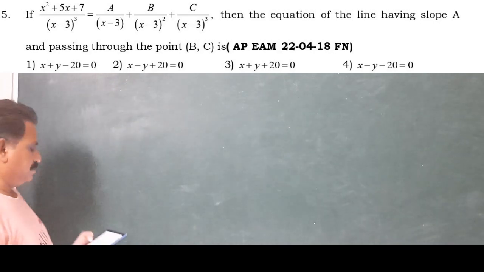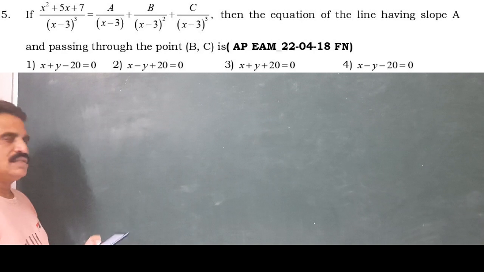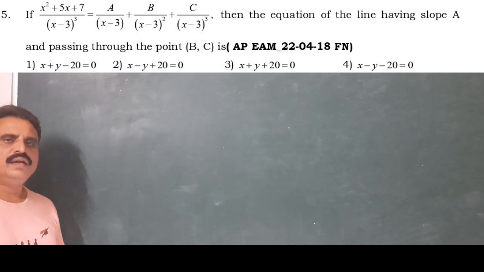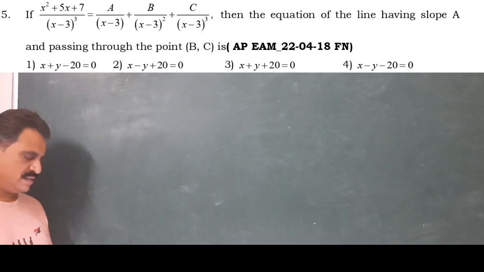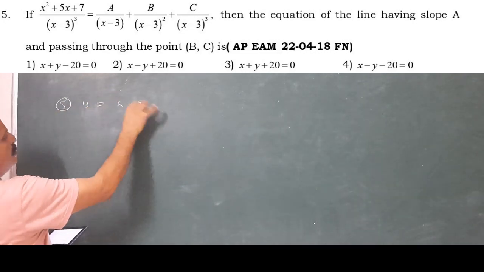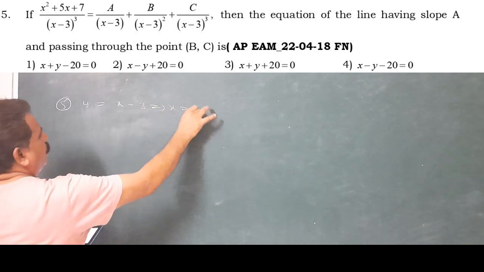Question number 5. Here we have x square plus 5x plus 7 by x minus 3 whole cube. Let us take y equal to x minus 3, so x equal to y plus 3.